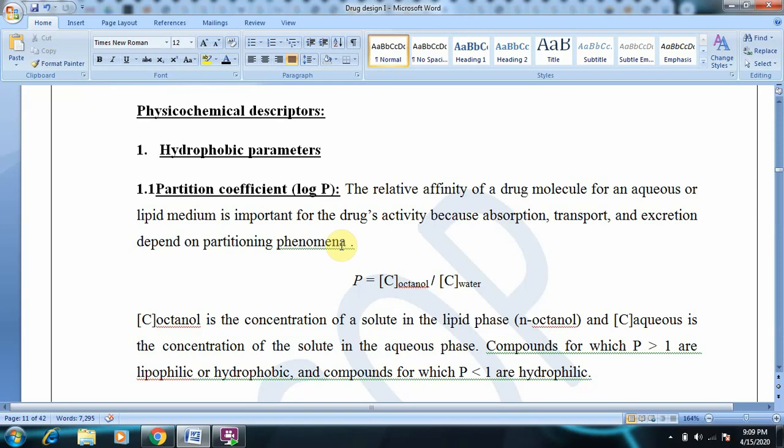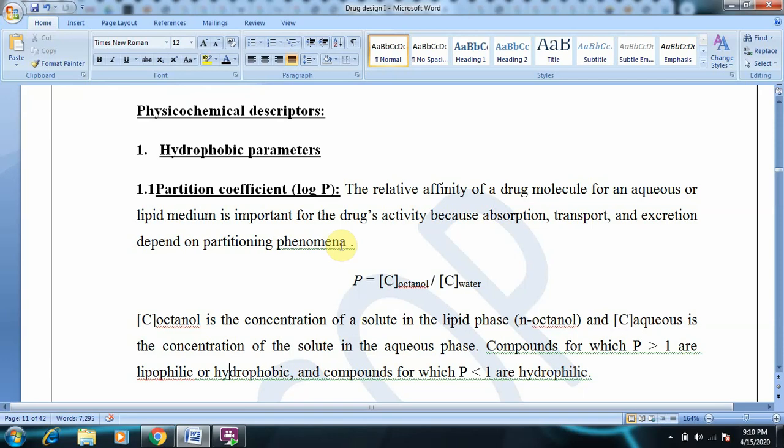Then add this drug powder to the separating funnel and vigorously shake it, releasing the gas intermittently, and then keep it undisturbed for a while. After some time you find that the two layers separate, and then separate these two layers into two different beakers and analyze the concentration of drug